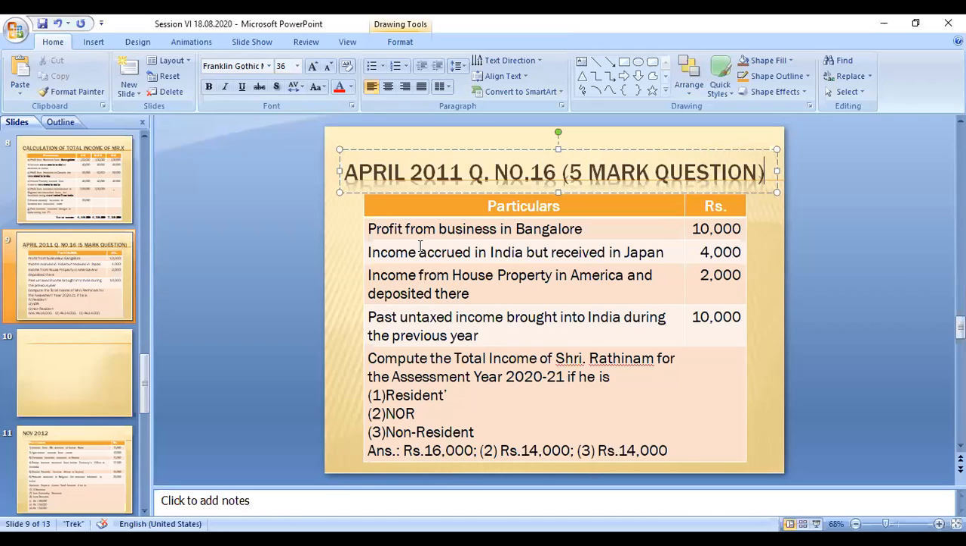You can read the problem. Profit from business in Bangalore 10,000. Income accrued in India but received in Japan. So the same similar case, only the amount is different. House property in America deposited there, past untaxed income brought into India during the previous year 10,000. Compute the total income of Sri Rathinam for the assessment year 2021 if he is a resident, not ordinary resident, non-resident.